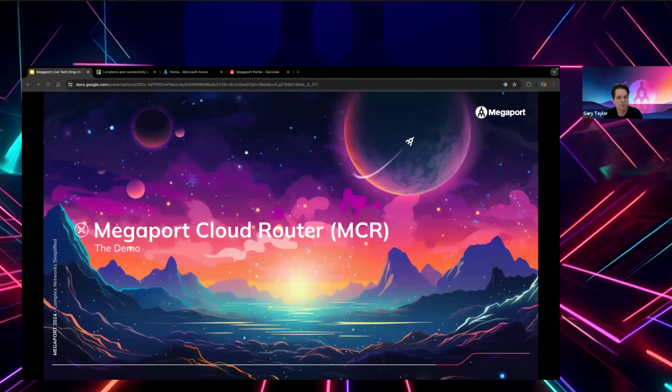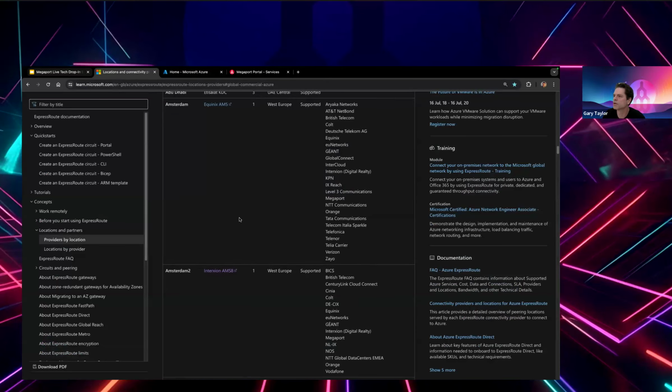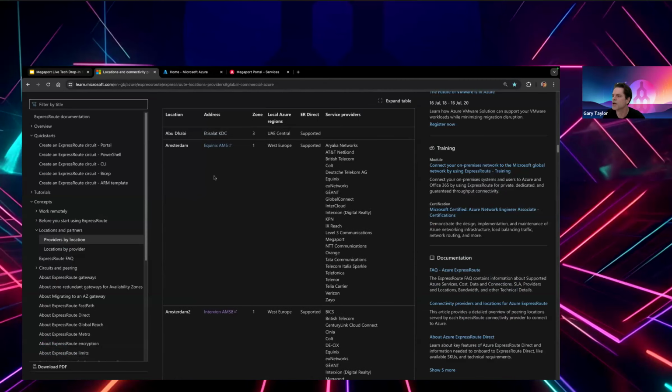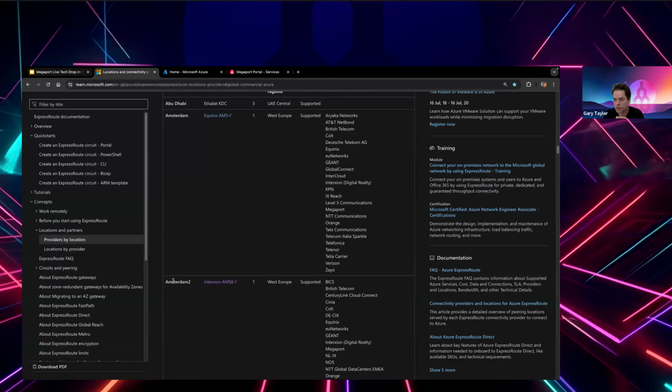And with that, I'm going to jump into the Azure portal. I'm going to create the service key, and then I'll go into the Megaport portal and do a quick build of the Azure ExpressRoute Metro connection. So before I do that, I thought I'd just quickly look at the locations. As you can see here, we've got Amsterdam, which in the Azure portal is obviously labeled as Amsterdam. That goes into Equinix AM5. And then we've got Amsterdam 2, which is Interxion now, DLR, AMS8. That's in Rozenburg. It's about 10 kilometers down the road. So it's far enough away for it to be classed as a geo-redundant location.